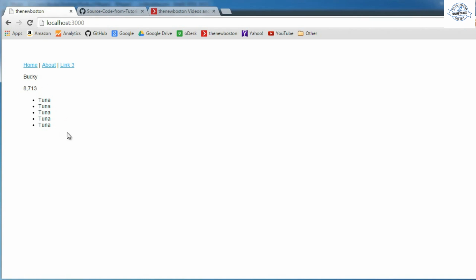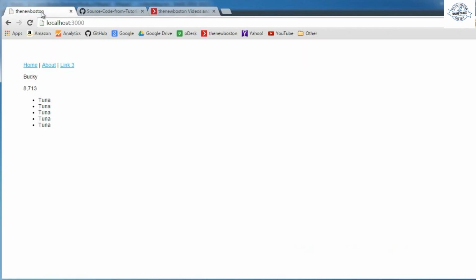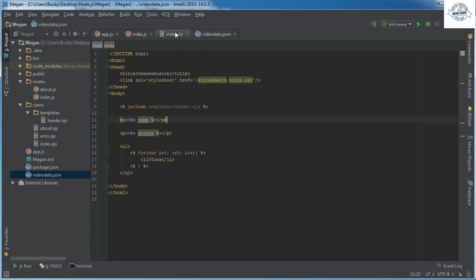So let's say that we'll just mess with my homepage right now. On my homepage, we'll say that we wanted to display some info from this JSON file. So we'll display the names of the playlist just to keep things really easy. So we can get rid of this right here. First of all, I didn't really like that anyways. Alright, so get rid of this. And actually, let me get rid of the points as well, now that you know how to use them.